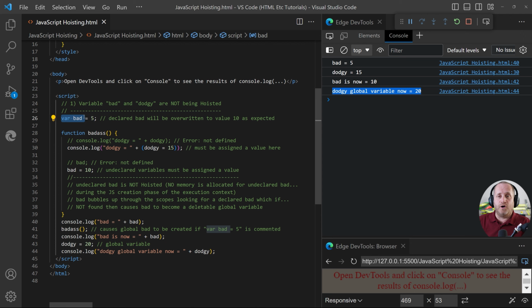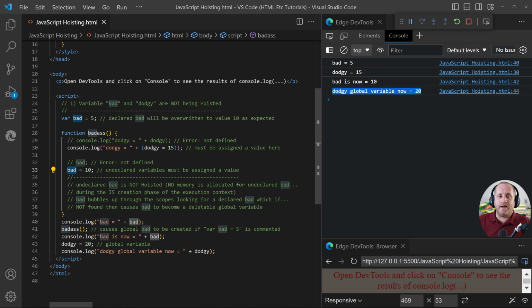We've got the var bad declared variable, and at first glance it might look like we're doing something similar to what we're doing with dodgy, because we've got bad equals 10 just like we've got dodgy equals 15. We're not though, because bad is just a global variable, and within the badass function bad is simply updating the value of that global variable.